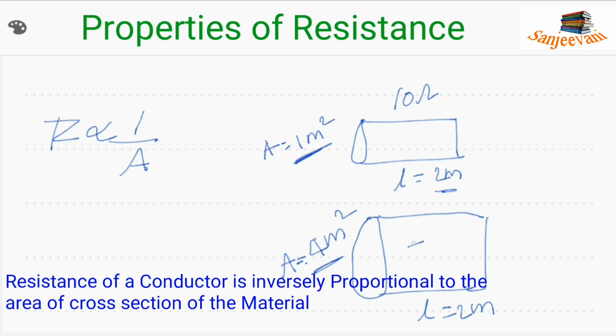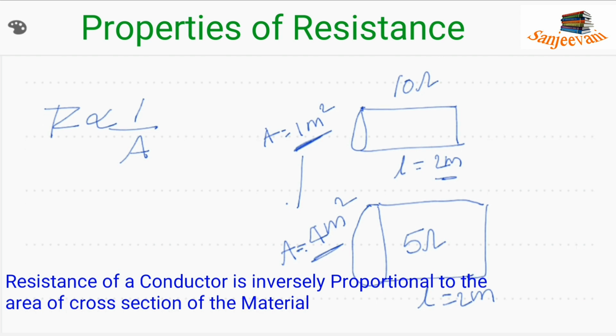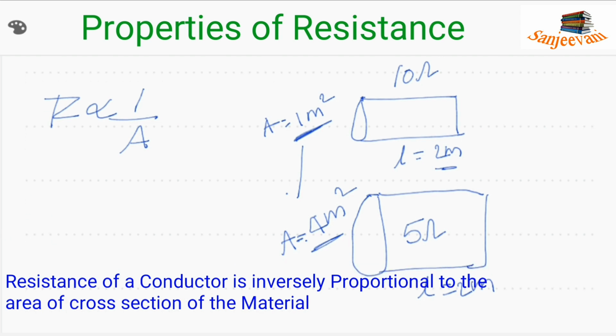By this, we can say that when the area of cross section increases, resistance decreases. Area increases means resistance decreases. Have you observed here? Let me explain it once again.